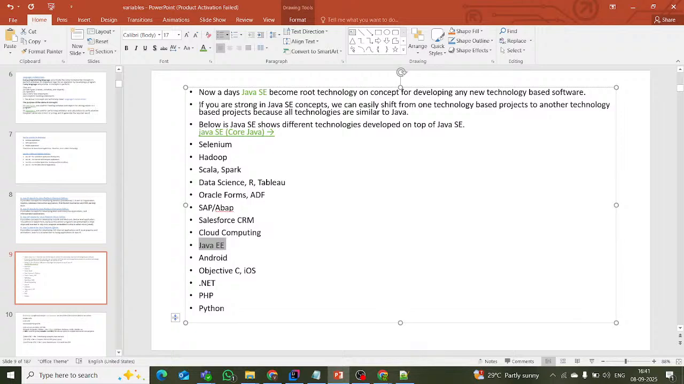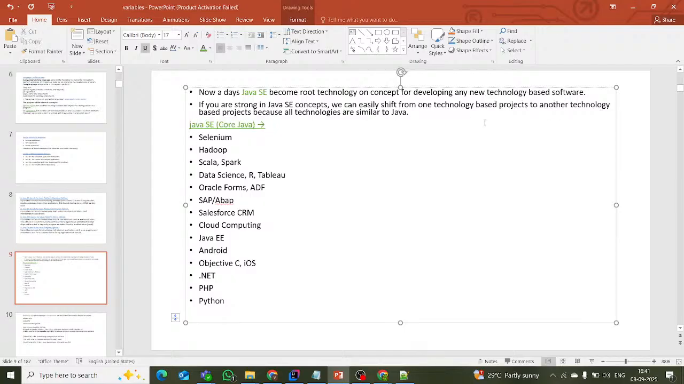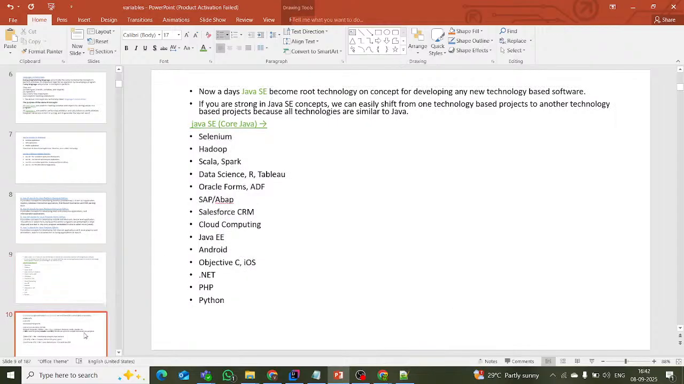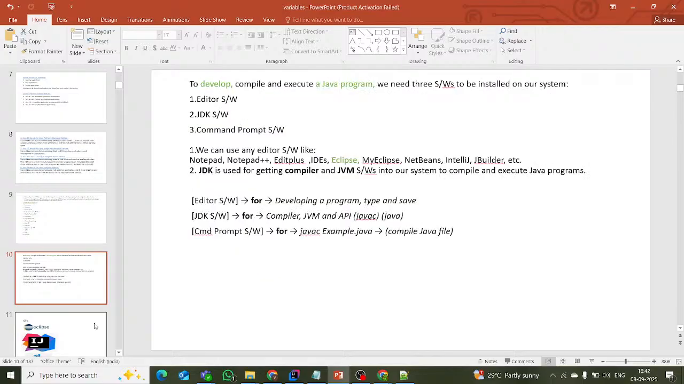And the second point, this is the general point I wrote: if you are good at the standalone concept, then you can easily shift from one technology-based project to another technology. And one more point, it's actually a tree structure, but I wrote it like this: Java SE is at the root, and these technologies are dependent on it. After this, go to the next slide.